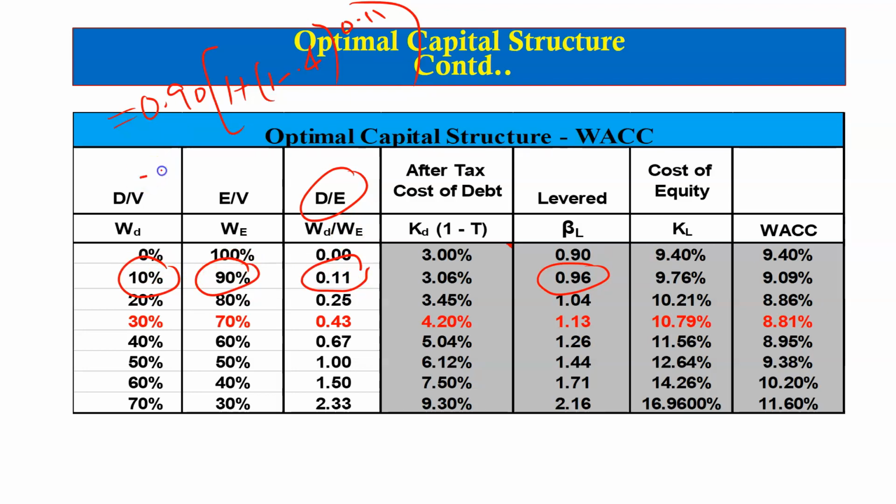So this gives us the leveraged beta at this level equal to 0.96. Similarly, the other betas are calculated repeating the same procedure at each level of borrowing.